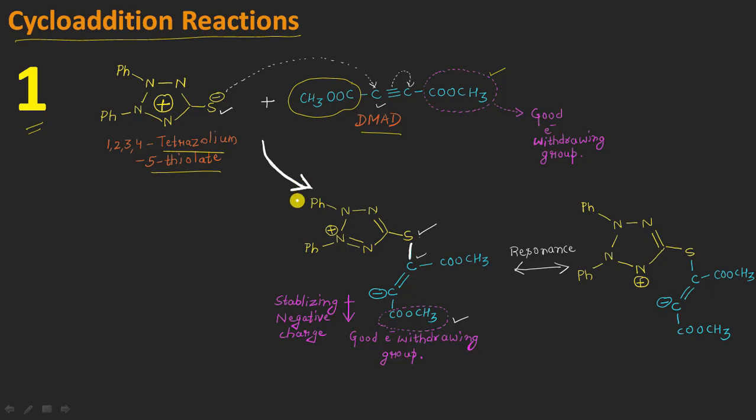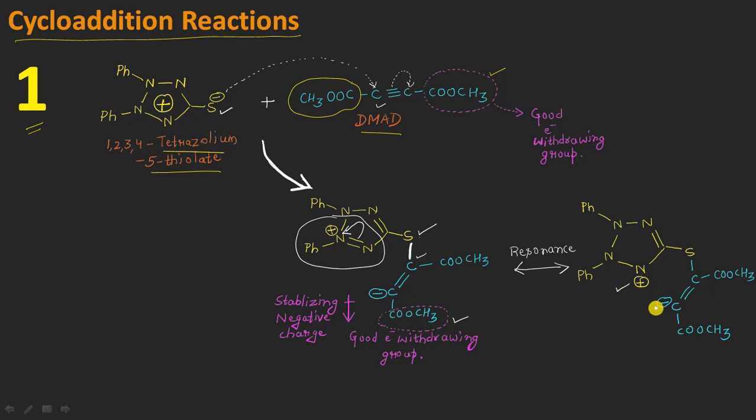right? And after that, we can even show resonance in this part of the molecule, which will be like what? That the nitrogen having a positive charge will be attracting the pi electrons towards itself in this way, giving what? A positive charge on the adjacent nitrogen atom, in this way, right?